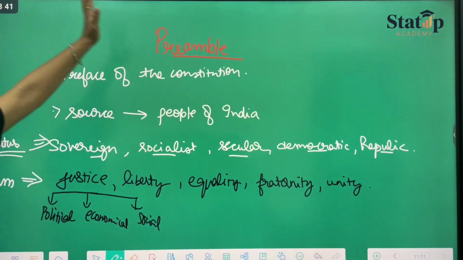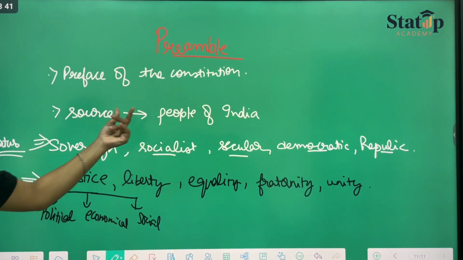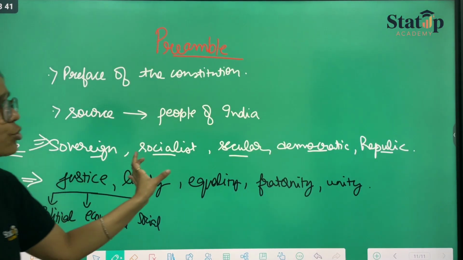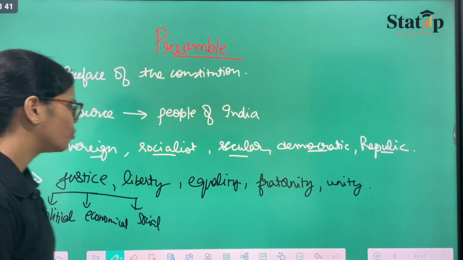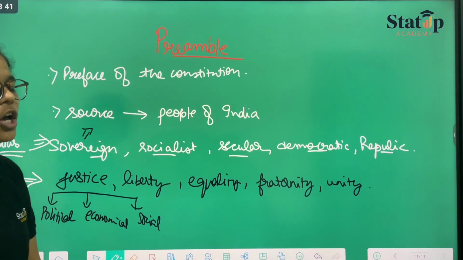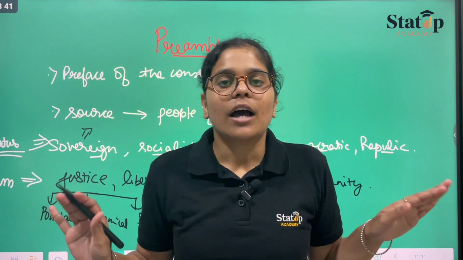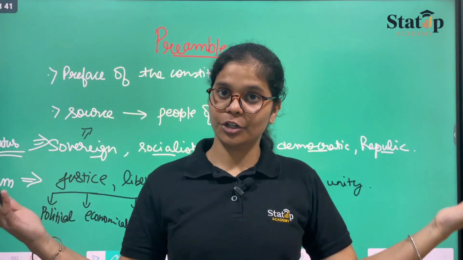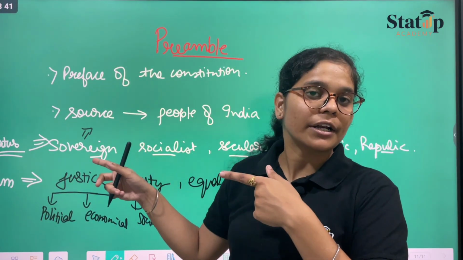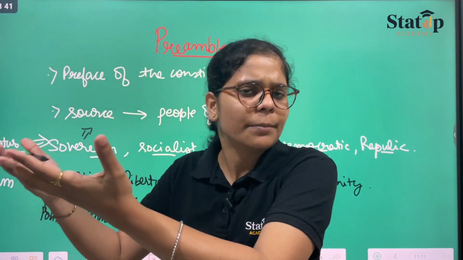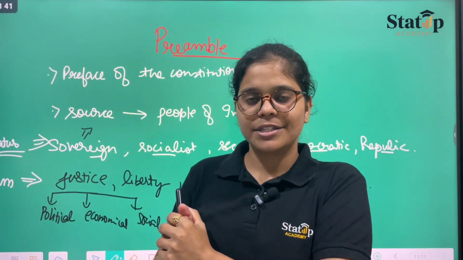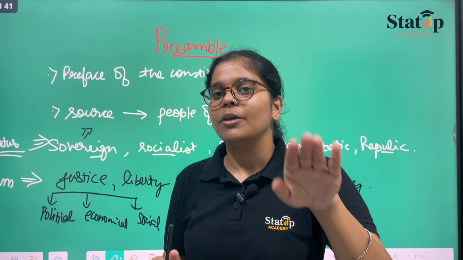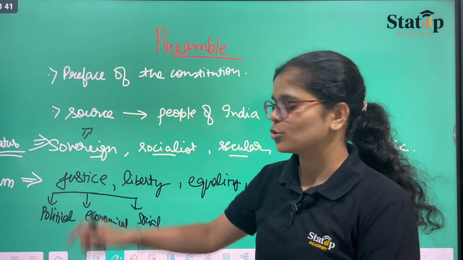This is what the preamble terms hold. That means the people of India are providing, providing what? This is the nature: sovereign, socialist, secular, democratic republic. What does sovereign mean? Sovereign means that we are our own leader. No other member from an outer country can come inside our country in order to rule. Therefore, we are sovereign. If you are a member of another country's parliament, you cannot come inside our country and tell us to do this or that. You cannot tell me what to do. That sort of situation refers to sovereign.